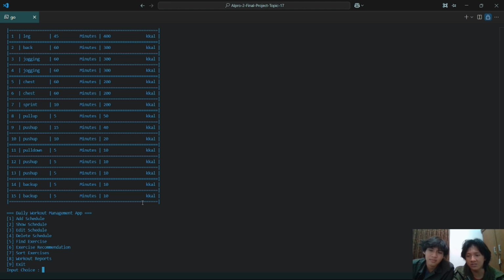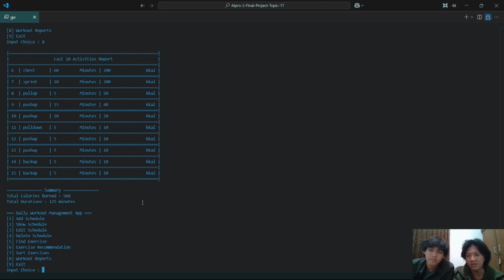And next is showing the workout report here. We have the last 10 activities, with a total calorie burn of 560, and the total duration is 125 minutes, or 2 hours and 5 minutes. And then after that, the user can choose 9 to exit the program.